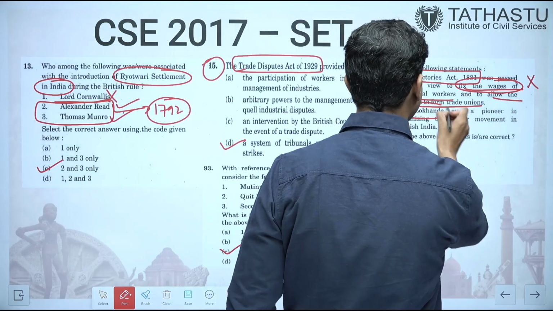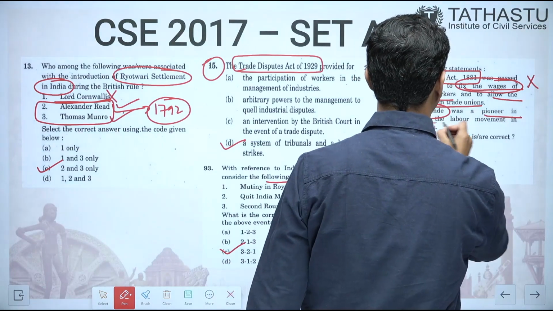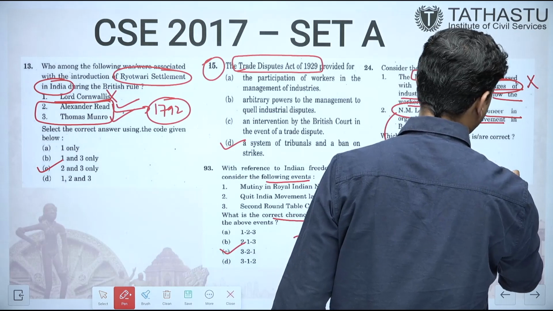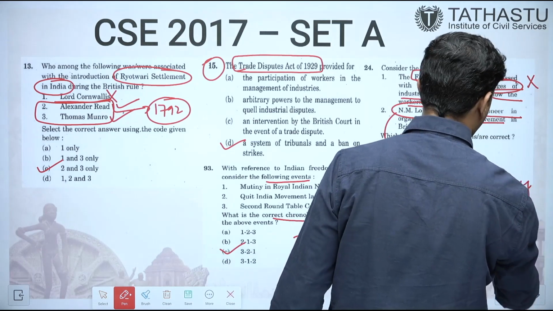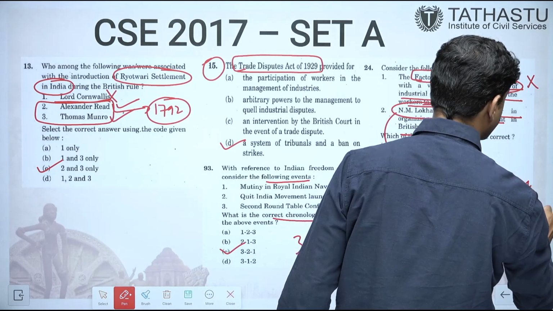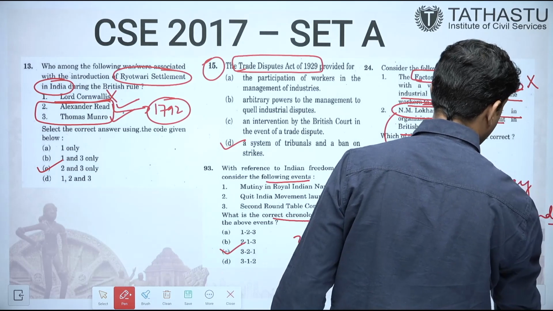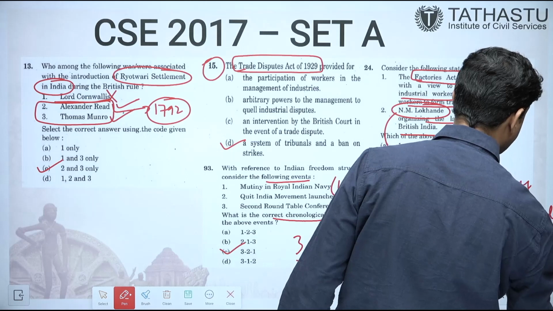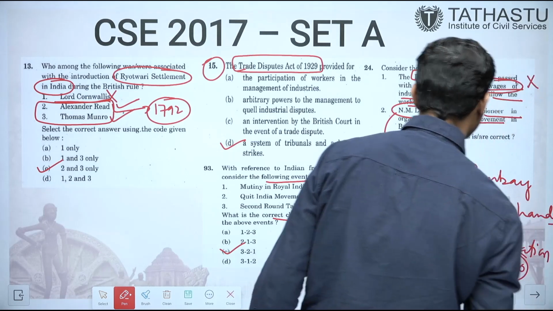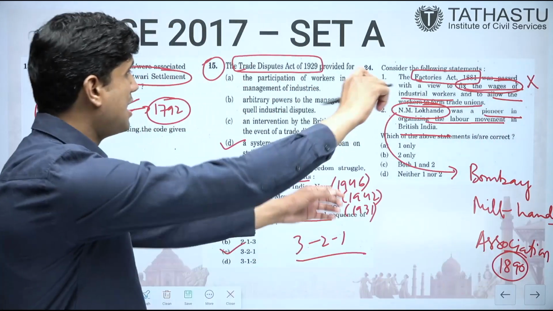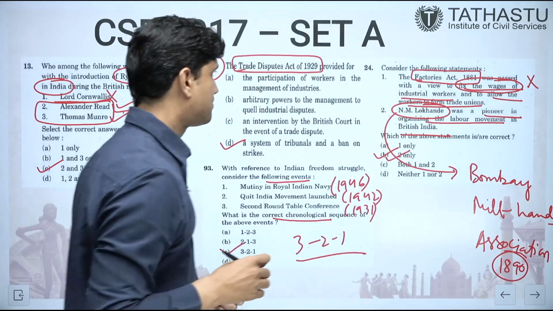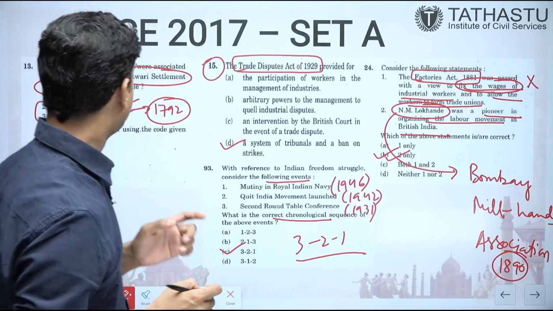Second thing is N.M. Lokhande was a pioneer in organizing the labor movement in British India. This is correct. Why? Because he had founded the Bombay Mill Hands Association, that is, for those who are working in mills, the labor force, in 1890. So yes, he was a pioneer in the labor movement in British India. So the answer is only B. The first statement is not correct.